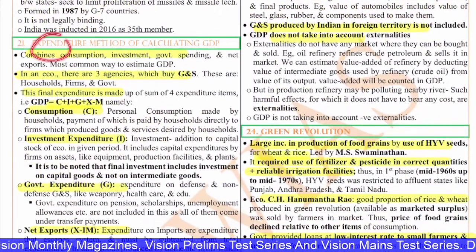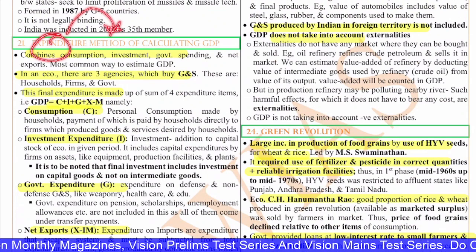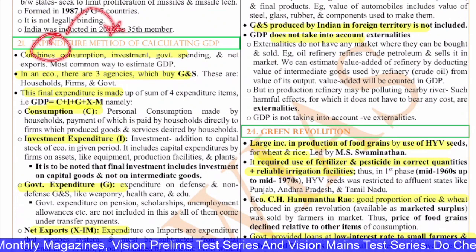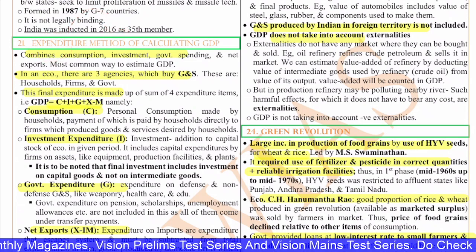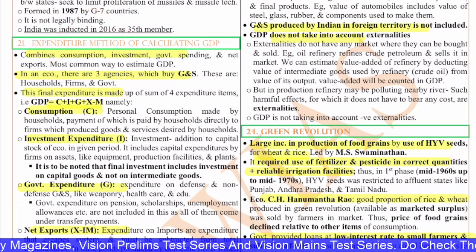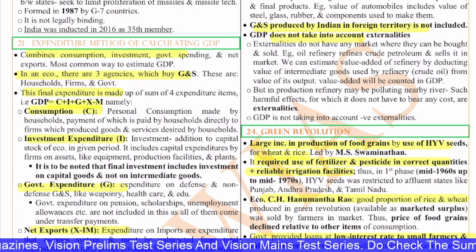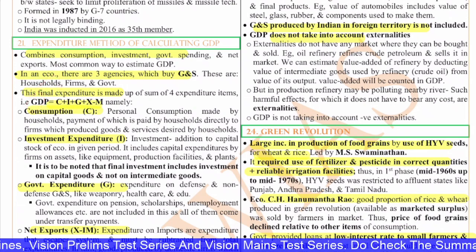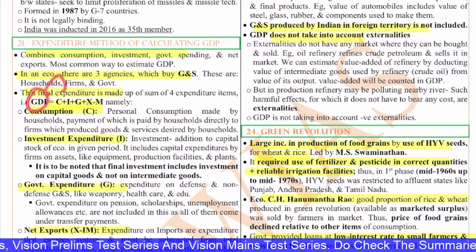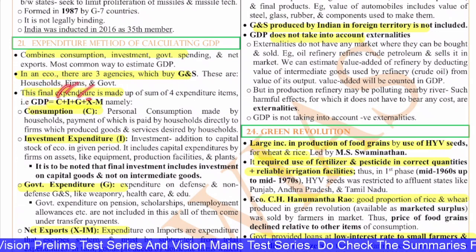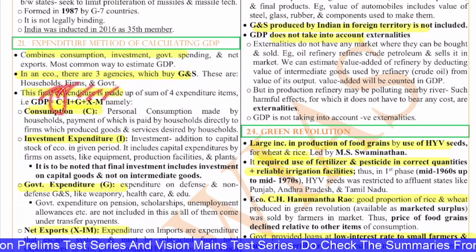Next is the expenditure method of calculating GDP. Calculation of GDP has various methods like the income method, expenditure method and so on. The expenditure method talks about the expenditure done by all the people. The formula is GDP = C + I + G + X - M. C is the consumption by the households.